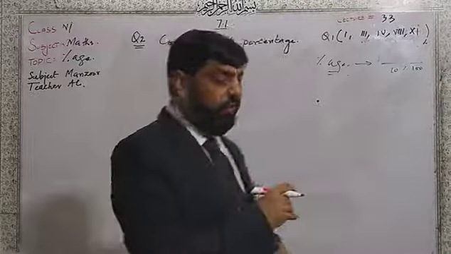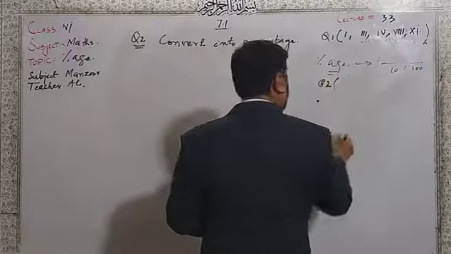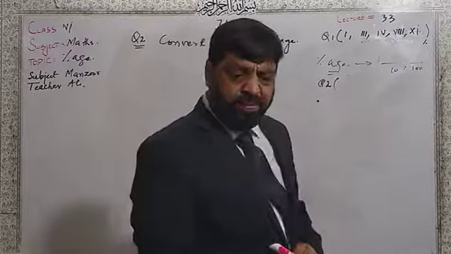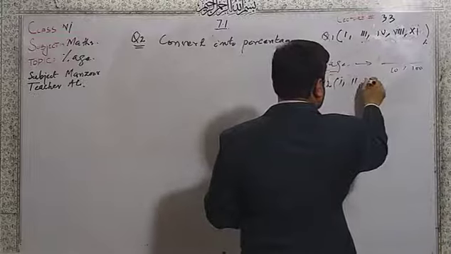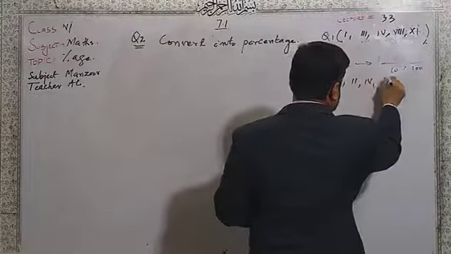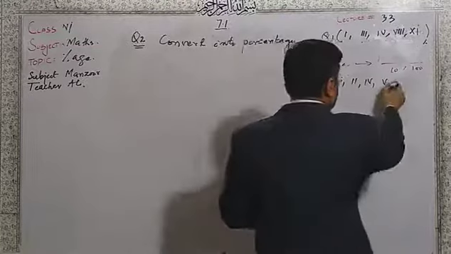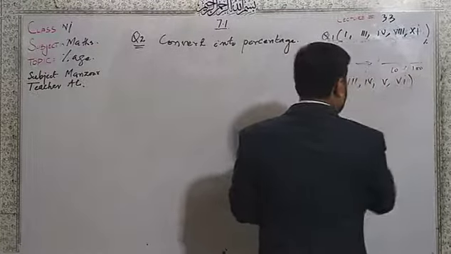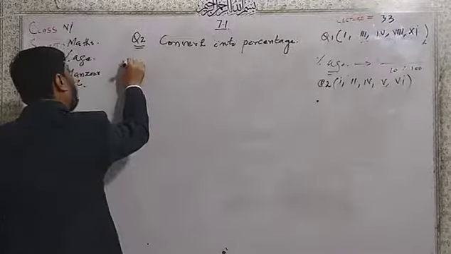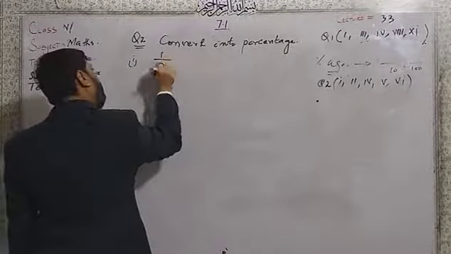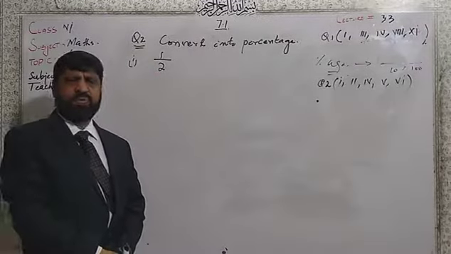Here, dear students, the parts included in question number 2 are parts 1, 2, 4, 5 and 6, according to the scheme of study. In one part, I have given 1 over 2.